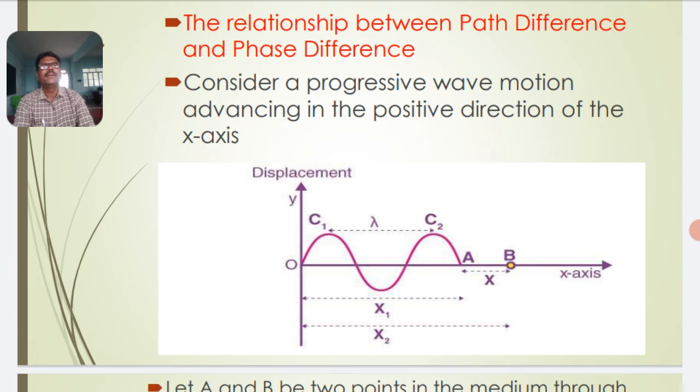In the case of a transverse wave, it forms a series of crests and troughs. Let A be the particle at a distance x1 from the origin O, and x2 the distance of the particle B from the origin O. The distance between two crests must be equal to the wavelength of the wave.